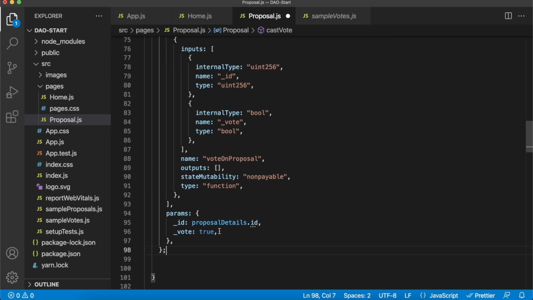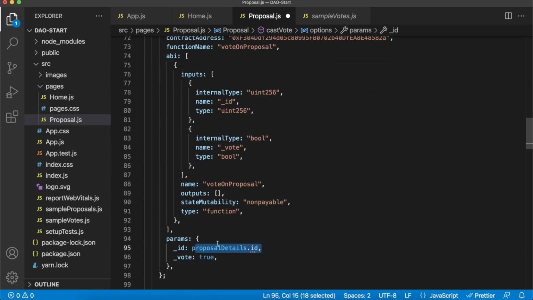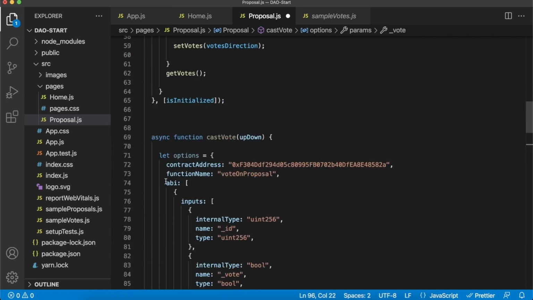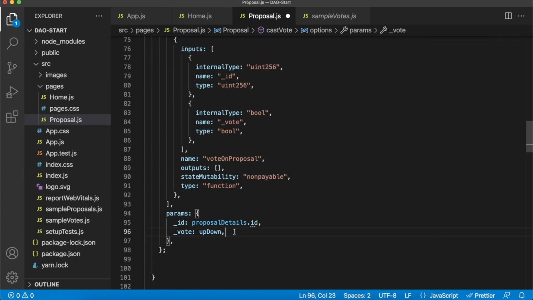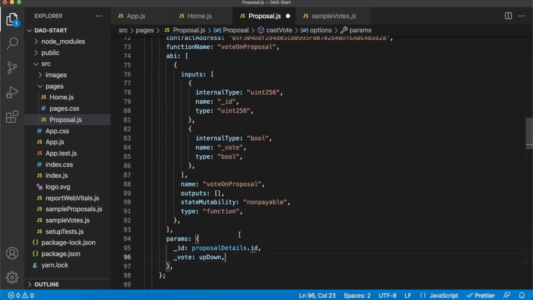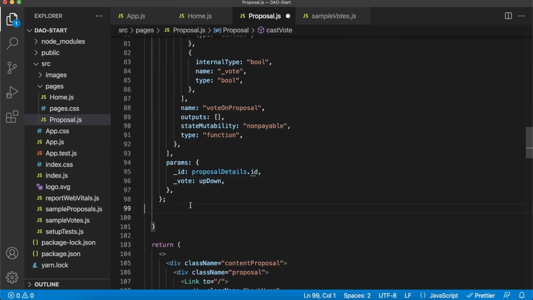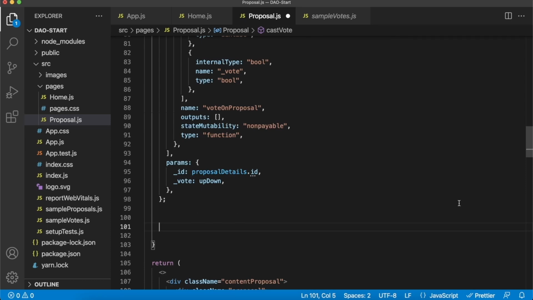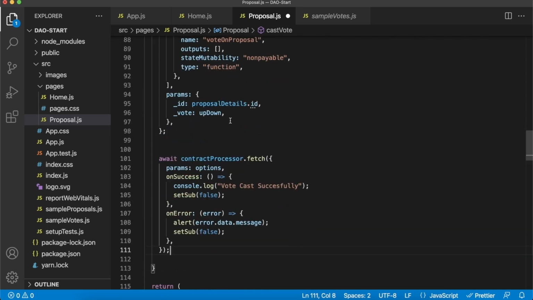So from the state, we get the proposal details ID, so we know which proposal we're voting on. And then currently we're set to voting always true, but we can change this to vote up down, which is what we call in our cast vote function call. So now whatever we call in our cast vote function will be set to our vote when we vote on a proposal.